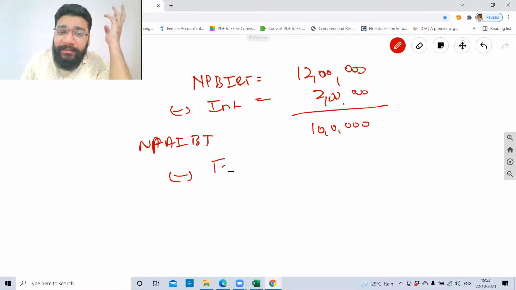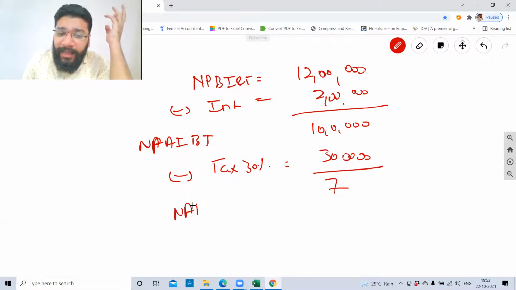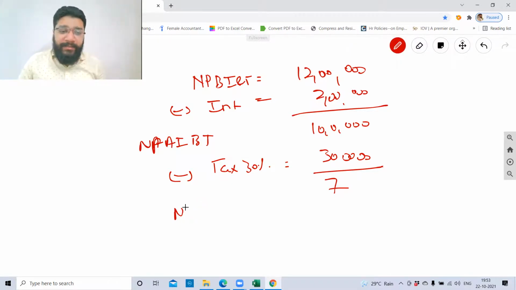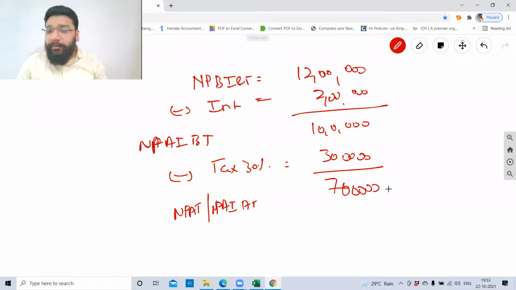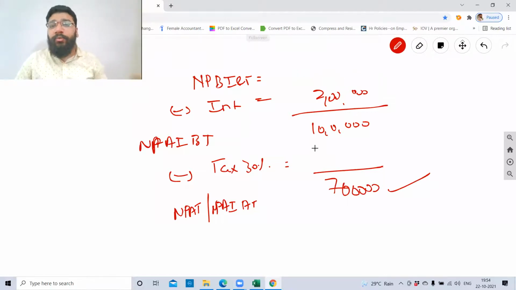From this, you minus tax, let's say 30%. 3 lakh gone. You'll get a balance of 7 lakh. This is net profit after tax, or net profit after interest after tax. Now what will happen is in the question they'll give you the 7 lakh rupees, and they'll not give you this 3 lakh. They'll give you 30%. They'll give you this interest, 2 lakh rupees. How will you calculate?